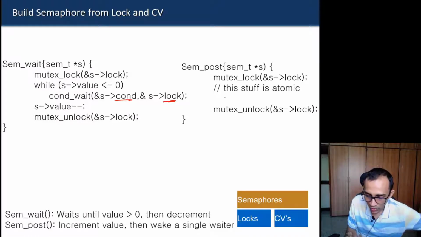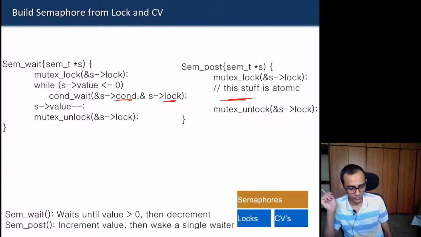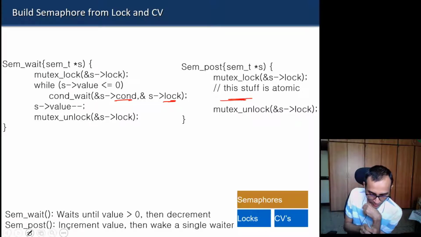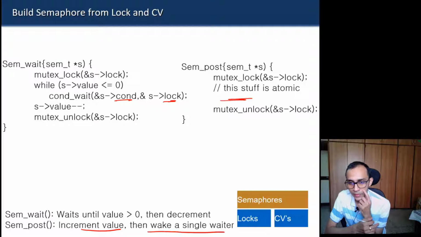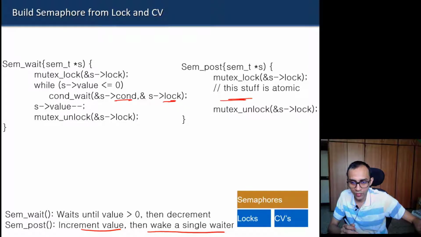Similarly, what should happen in the post operation? Post should increment the value and then wake a single waiter. Yes, good.